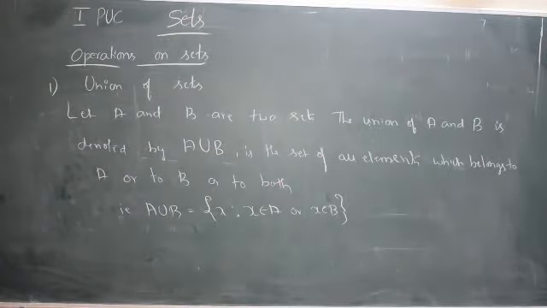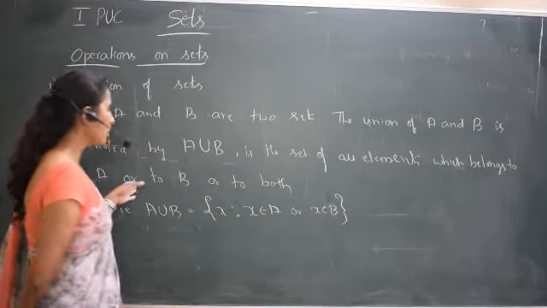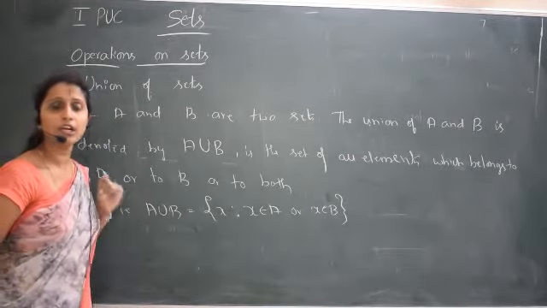So what does this indicate? If there are two sets, A has some elements and B has some other elements, then the union has all the elements that belong to A and B. That means we have to write all the elements of A and B together.